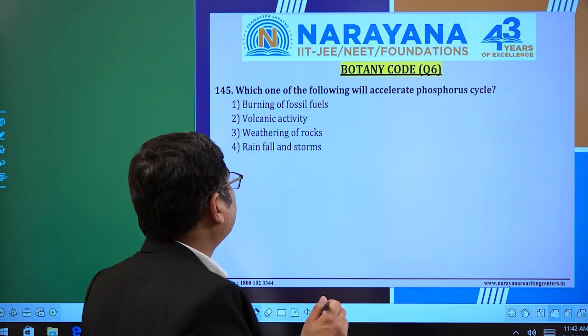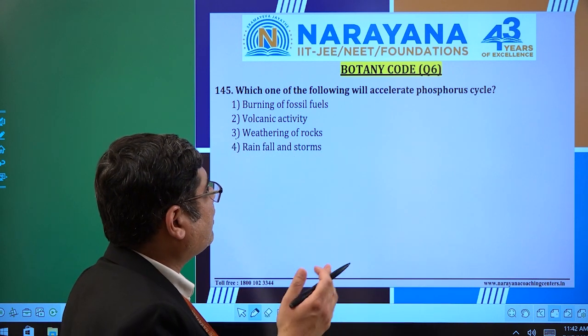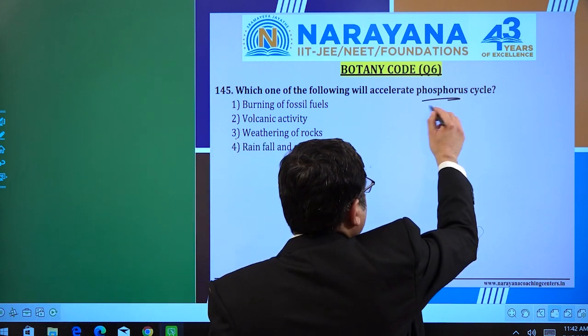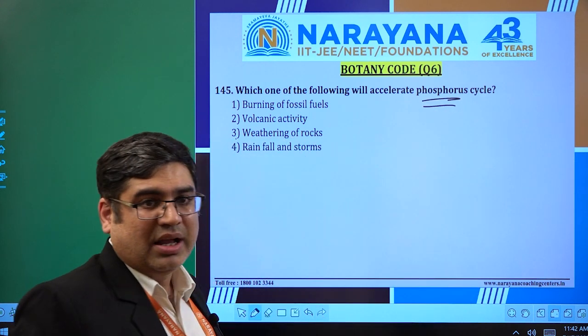Here I go. Which one of the following will accelerate the phosphorus cycle? Out of these all, phosphorus finds its reservoir in rock.